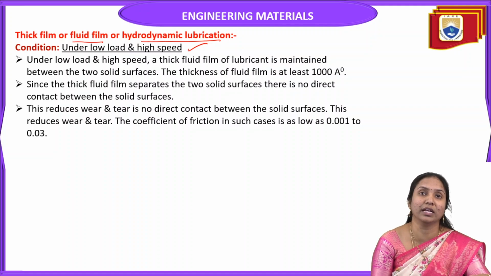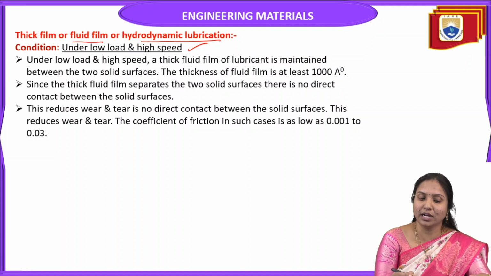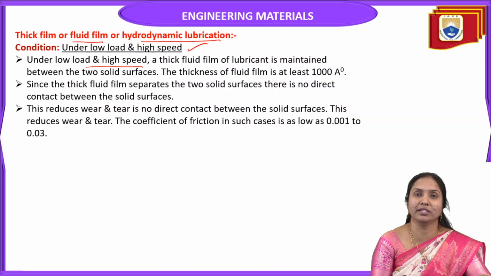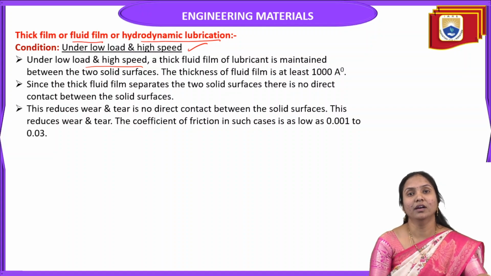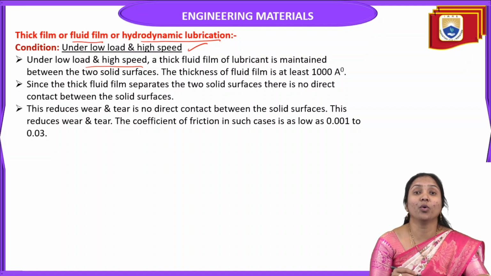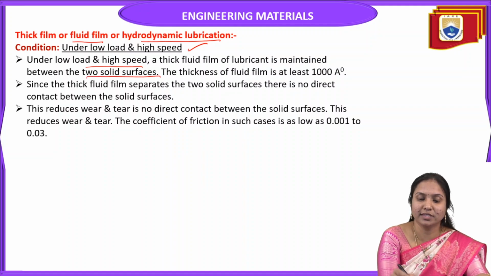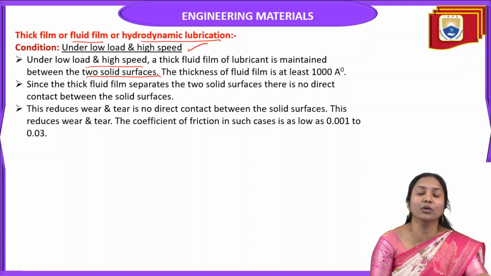Under low load and high speed, a thick fluid film of lubricant is maintained between two solid surfaces. That means the thickness of the fluid film is at least 1000 angstroms.